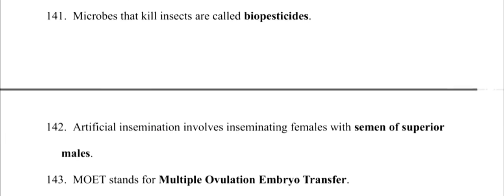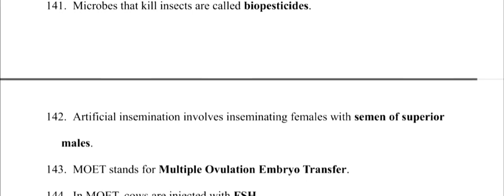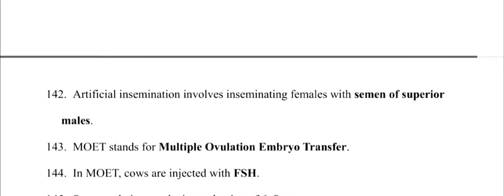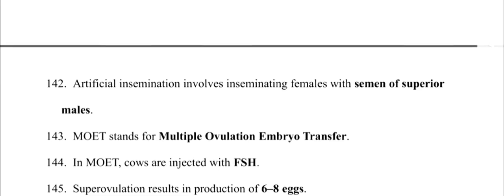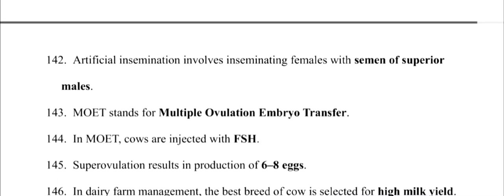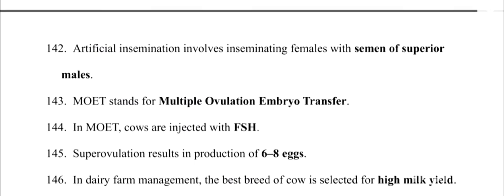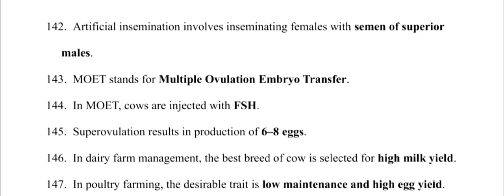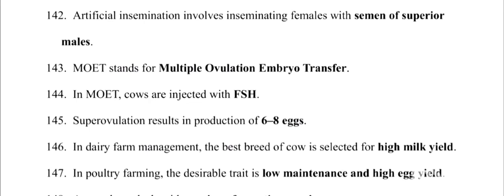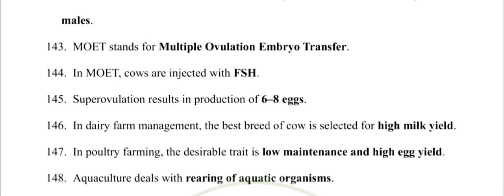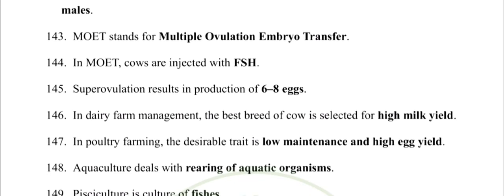141. Microbes that kill insects are called biopesticides. 142. Artificial insemination involves inseminating females with semen of superior males. 143. MOET stands for multiple ovulation embryo transfer. 144. In MOET, cows are injected with FSH.